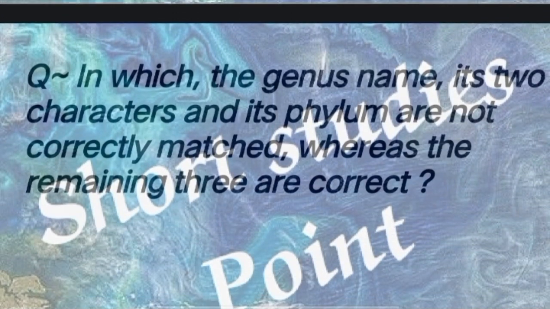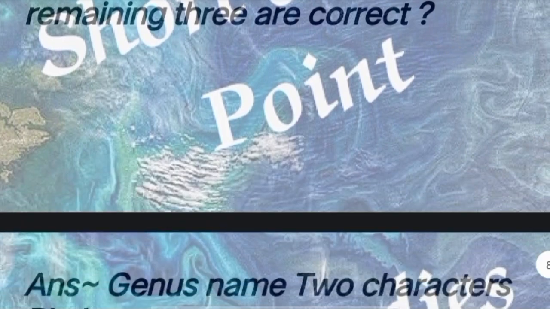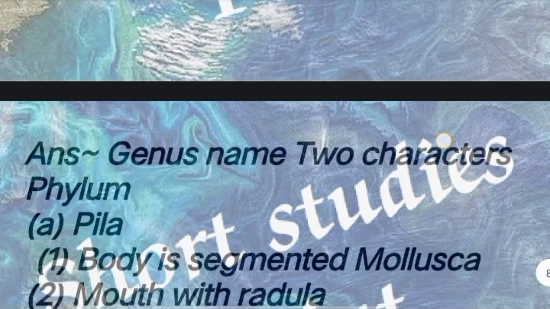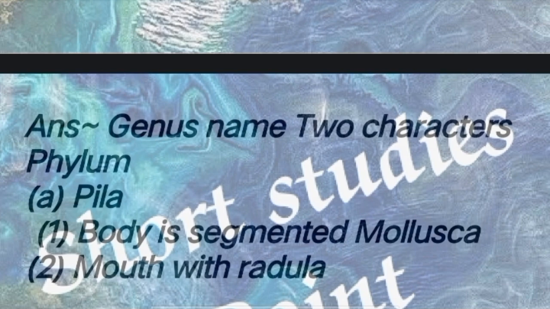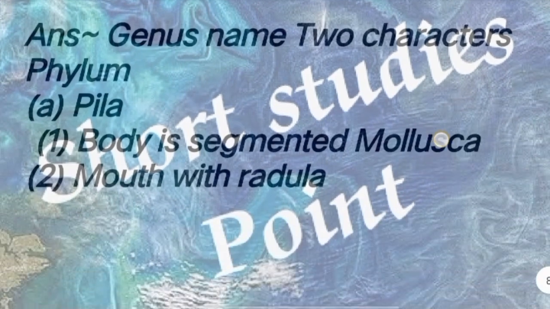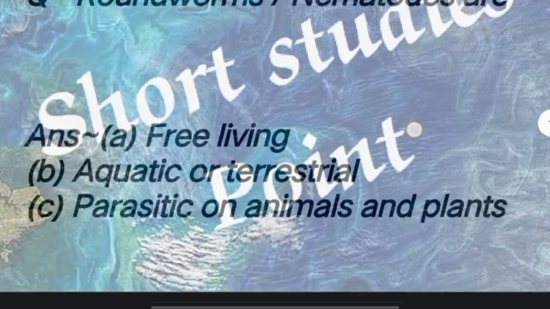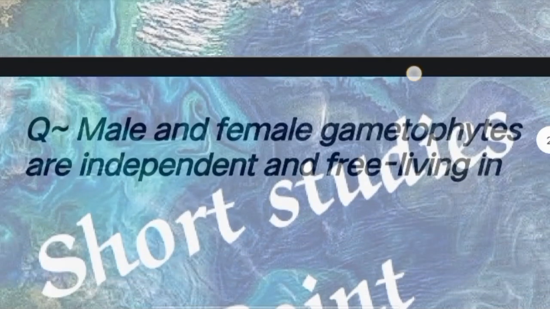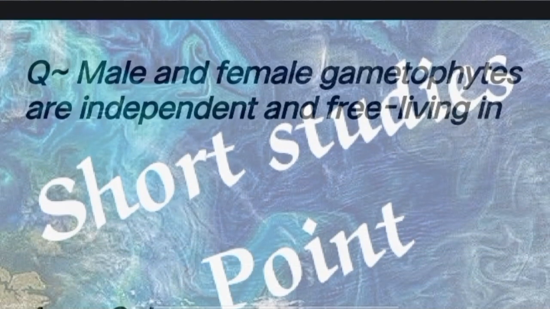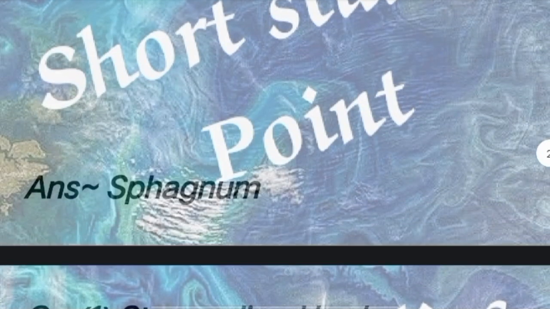Next question: in which the genus name, its 2 characters and its phylum are not correctly matched, whereas the remaining 3 are correct. Answer: genus name, 2 characters, phylum: 1 Pila, body is segmented, Mollusca, and 2 mouth with radula. Question: roundworms and nematodes are answer, free living, aquatic or terrestrial, and C, parasite on animals and plants. Next question: male and female gametophyte are independent and free living in answer sponge.